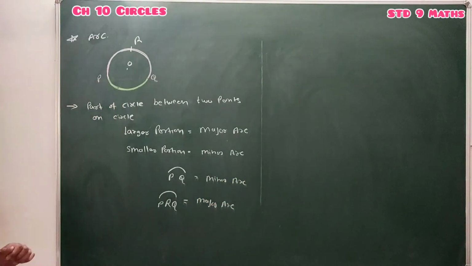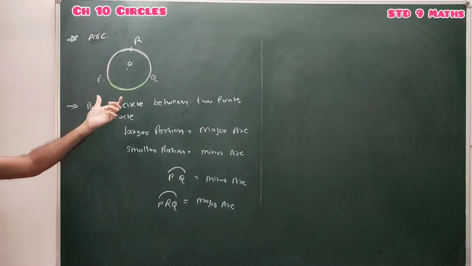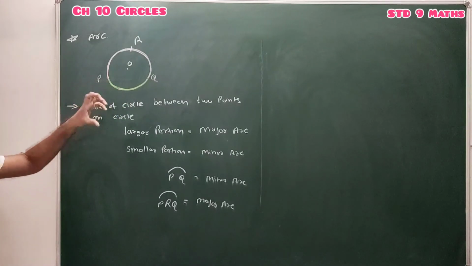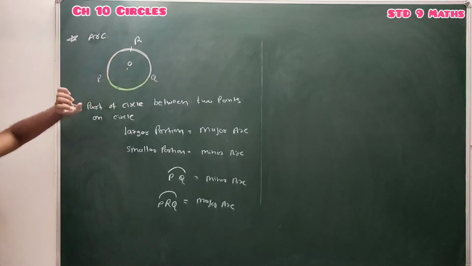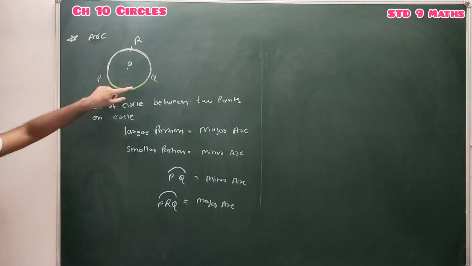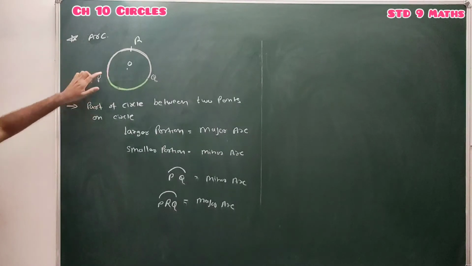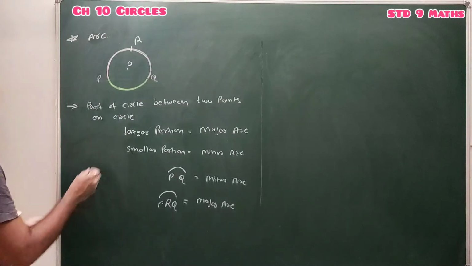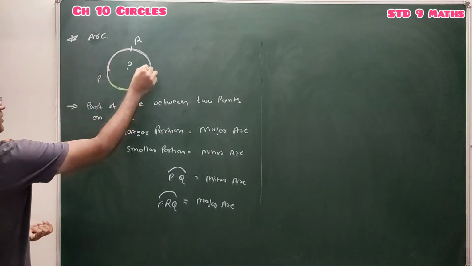Clear? What is an arc? An arc is the portion of the circle between 2 points on the circle. So 2 points on a circle divide our circle into two parts, a larger portion and a smaller portion. The smaller portion is known as the minor arc, and the larger portion is known as the major arc.